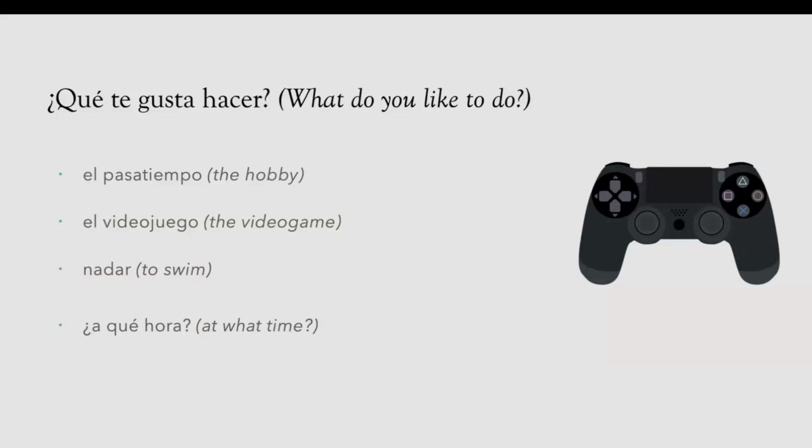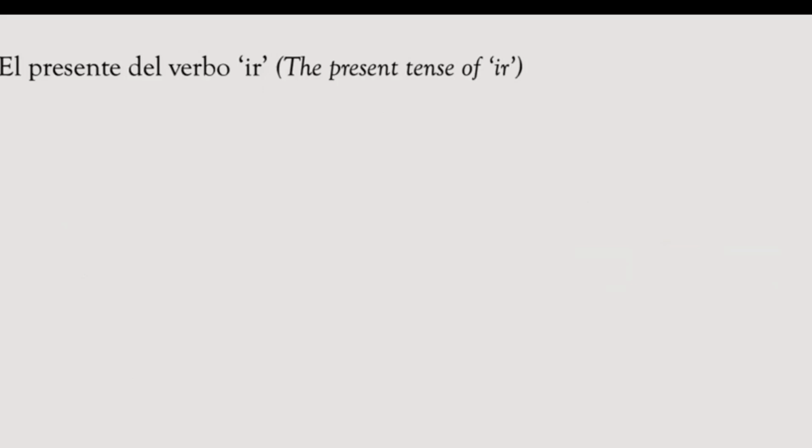Those are the two questions that we are going to learn. So, ¿a qué hora vas a nadar? ¿Con quién juegas el videojuego? These questions can help you describe the activities, at what time you do them, and with whom you do them. That is going to be very helpful, especially for your portfolio.